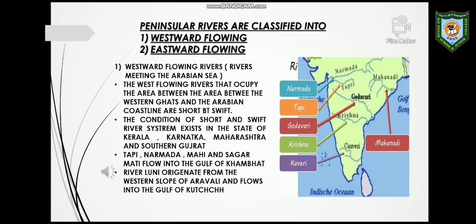River Luni originates along the western slope of the Aravali range and flows in the northwest to southeast direction to meet the Gulf of Kutch. You must see in the map how all these rivers are flowing. So you have to see the map of India, main rivers and lakes of India, on page number 21.